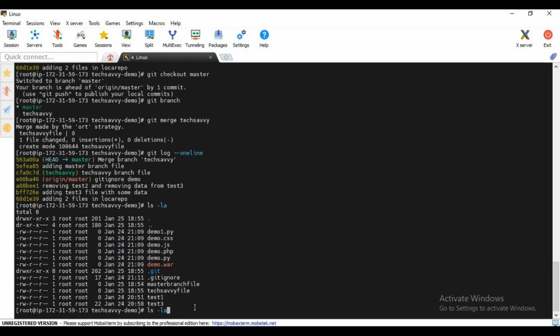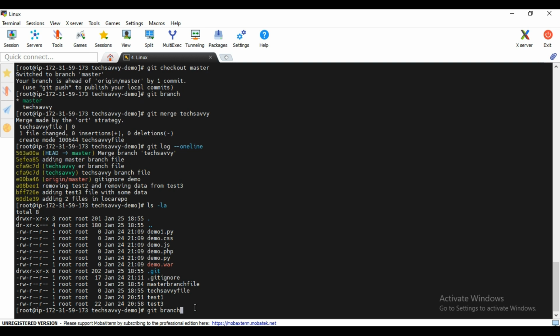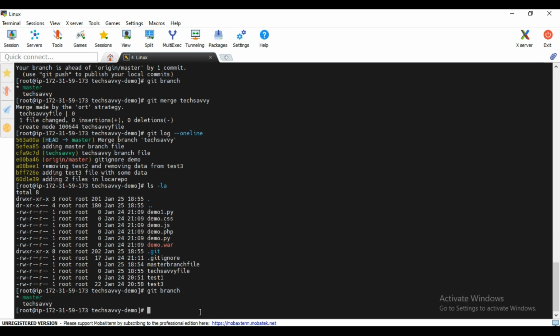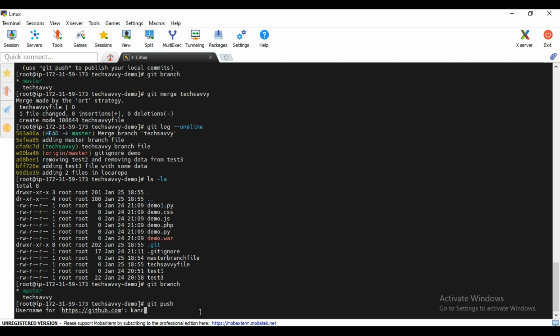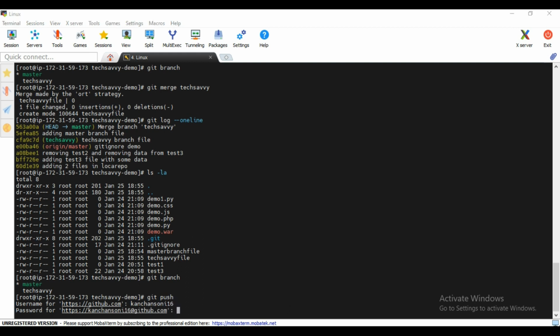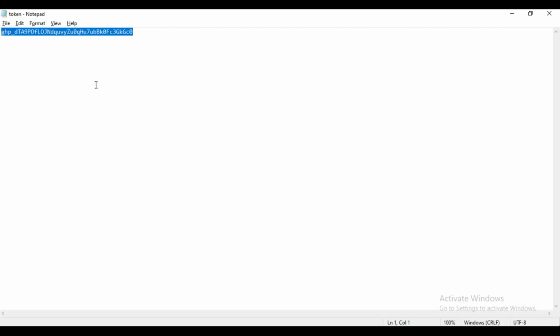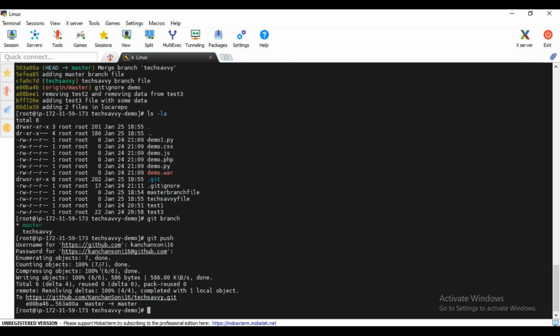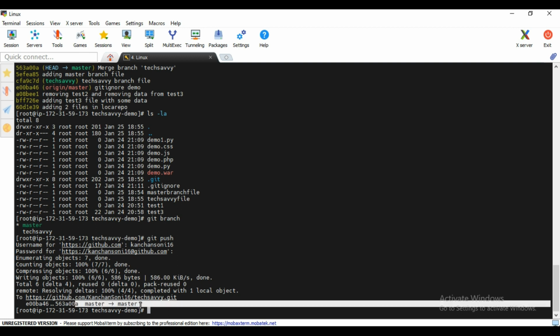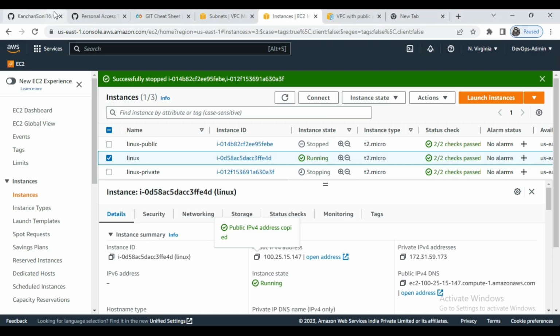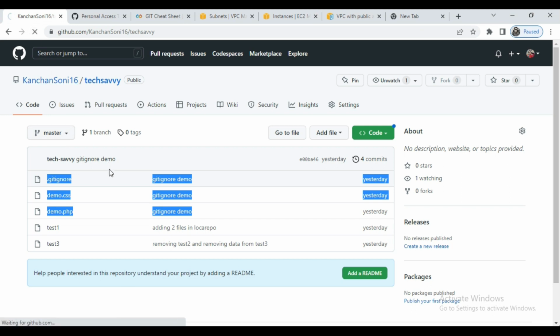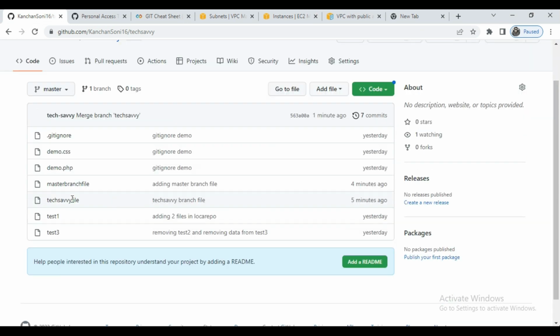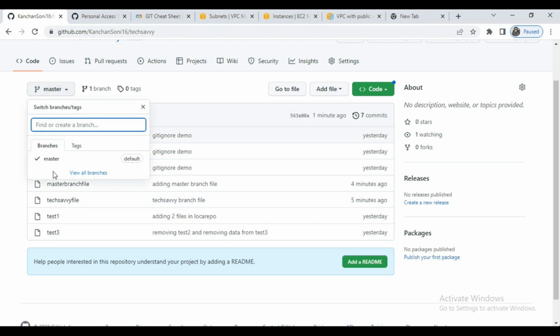Now right now I am in which branch? Let me show you again. Here I am in the master branch. Okay, so from here if I will do git push, let's see what happened. Okay, it is asking me for the password. Okay, this is the token I have. I will simply paste here and enter. See what it is doing, it is moving the data which is present in the master branch to master branch of my repository. If I will refresh here, see I got that TechSavvy branch again here. But right now we have only one branch, that is master branch only.